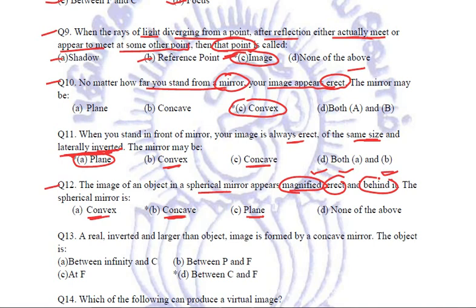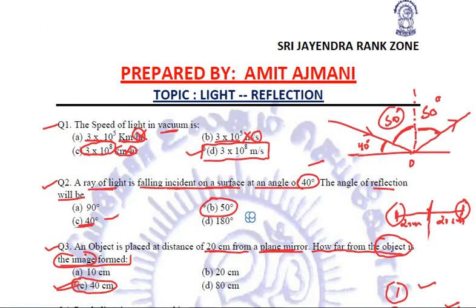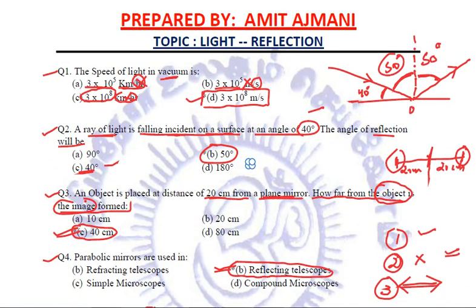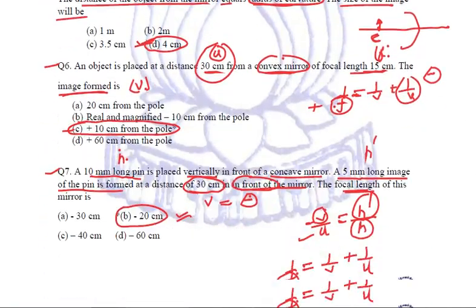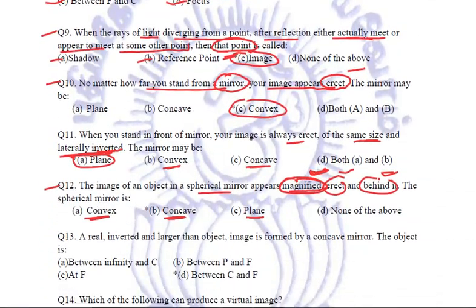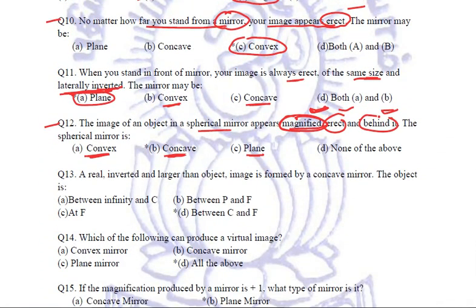But since we are saying that it is a magnified image, magnified images cannot be formed by convex or plane mirrors. It has to be the concave mirror. So, coming back to the question, it has to be a concave mirror, because only a concave mirror forms magnified images out of the three mirrors.